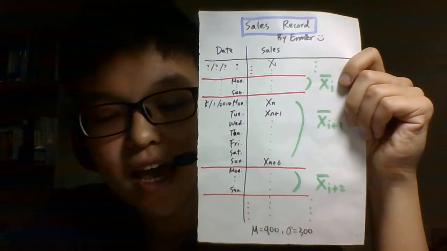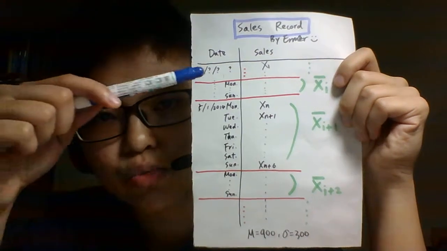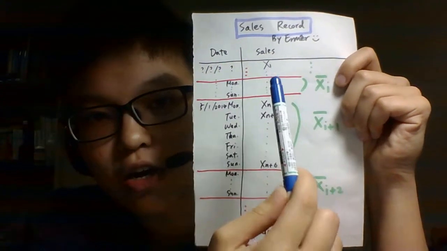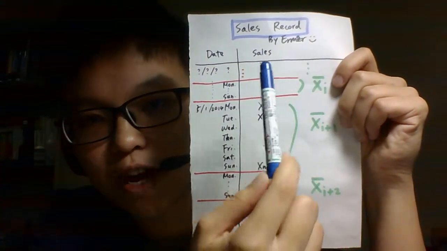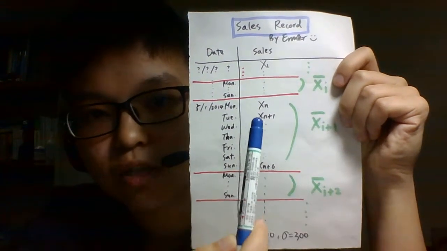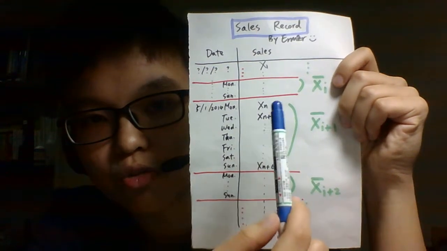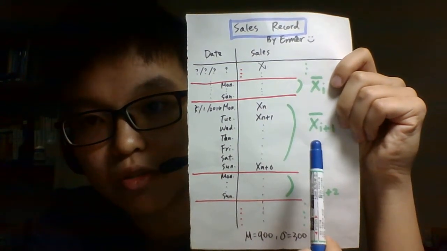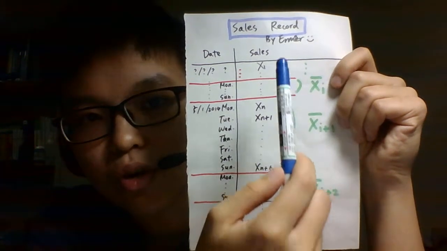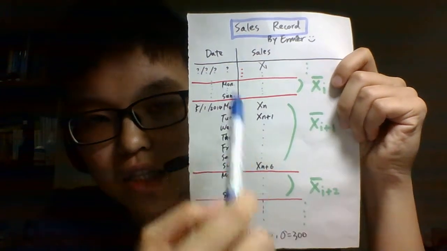And the mean sales are computed each week. Each week from Monday to Sunday, there are 7 values of sales, and then we can get the mean sales. The next week, also from Monday to Sunday, 7 values of the sales, we can get another mean sales, right? So we can have a lot of mean sales in this data.